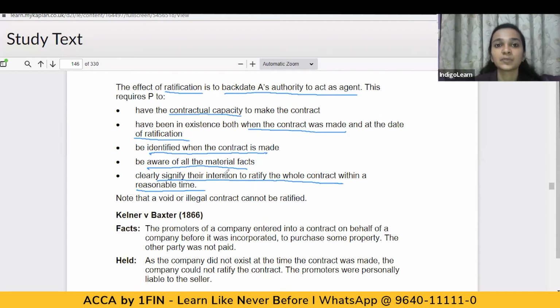It is not that the principal will take their own sweet time to ratify the contract. No, that is not allowed. They should clearly signify their intention to ratify and do so within a reasonable time. All these conditions shall be complied with when we are talking of agency by ratification. However, a void or illegal contract cannot be ratified.